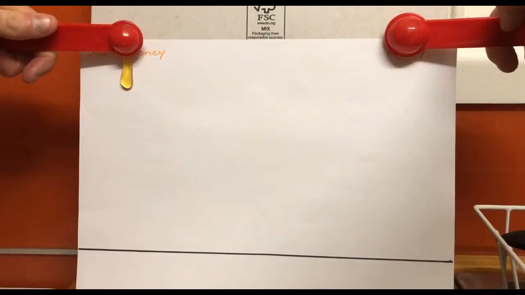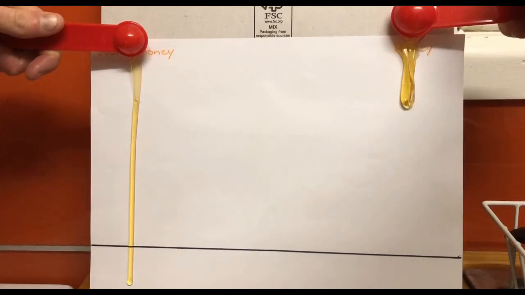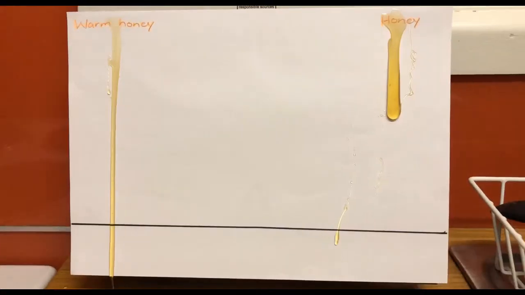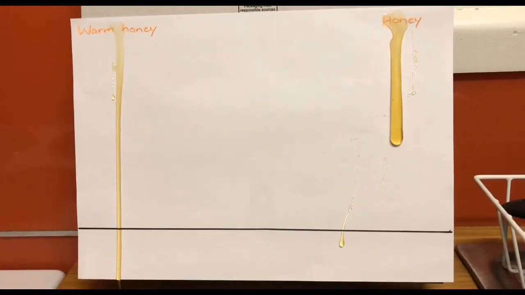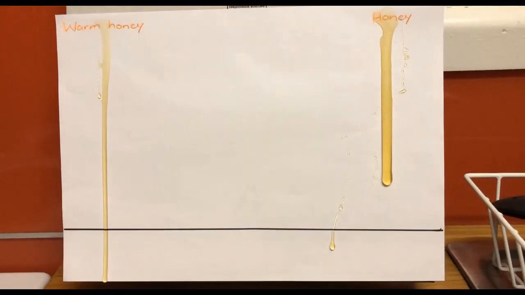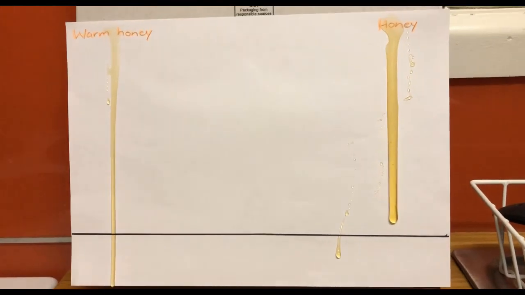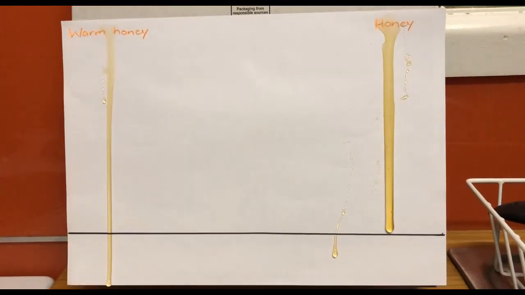Now we can look at how fast warm honey travels compared to honey of a normal temperature. Here we can see that viscosity can be affected by temperature. When we heat a liquid like honey, the molecules move further apart, making it flow quicker. As we can see here, the warm honey has a much faster flow rate than the normal temperature honey.